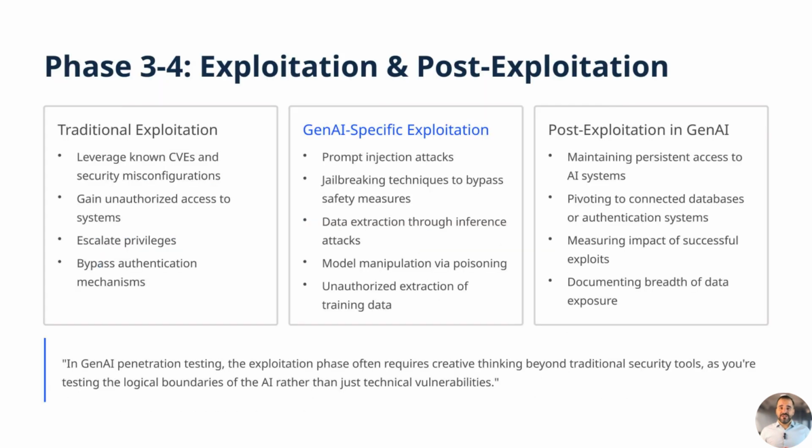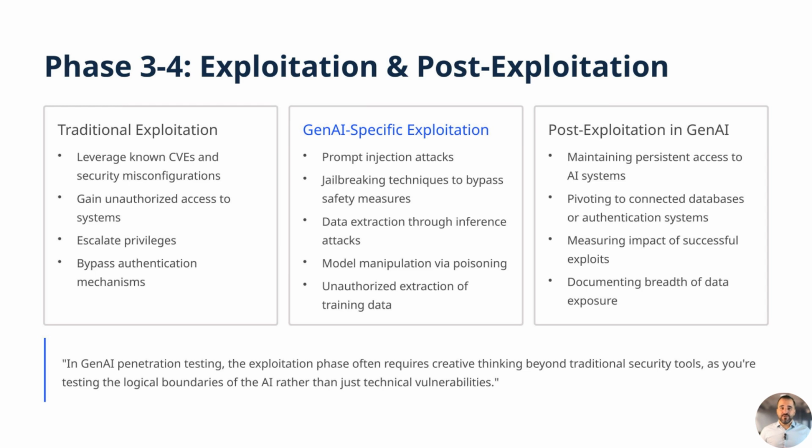in the engagement. In generative AI exploitation, specialized techniques such as prompt injection attacks and jailbreaking are central to bypassing built-in safety measures and manipulating model outputs beyond their intended scope. These methods can be used to coerce the AI into revealing restricted information, executing unintended tasks, or producing harmful content. Data extraction through inference attacks allows adversaries to deduce sensitive training data or proprietary information, while model poisoning manipulates the AI's learning process to embed malicious behavior or biases.